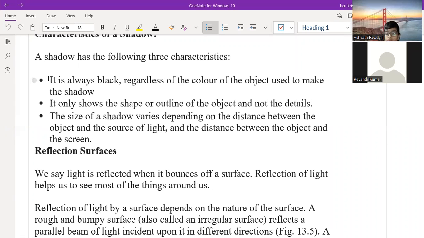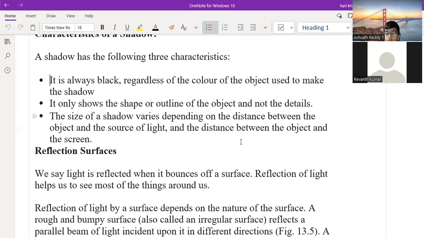It is always black regardless of the color of the object used to make the shadow. It only shows the shape or outline of the object and not the details. The size of a shadow varies depending on the distance between the object and source of light and the distance between the object and the screen.